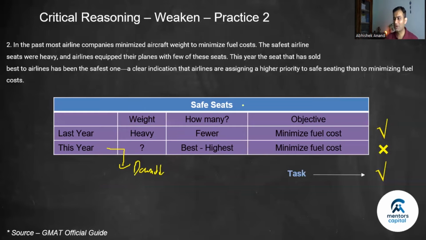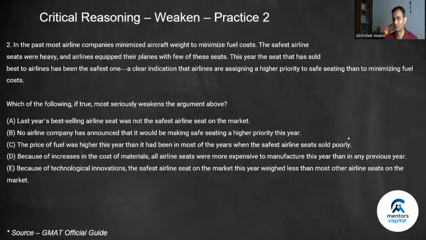So weight has also gone down. Seats are also safer. So it makes sense to buy them, and my objective is still the same. And this is where the answer is in number 2. Because of technological innovations, the safest airline seat on the market this year weighed less than most other airline seats on the market. Therefore, this is the correct answer.